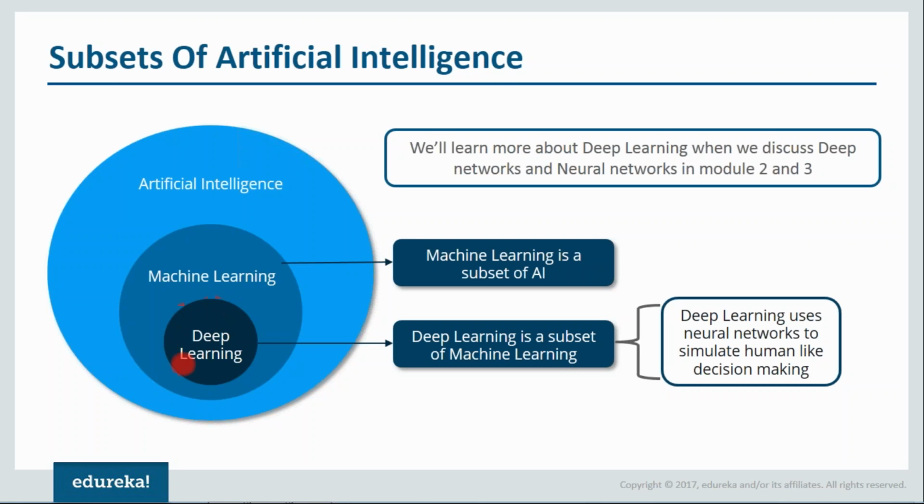Now, in order to understand deep learning, we need to first look at machine learning and what were the various limitations of machine learning that led to the evolution of deep learning. How does that sound, guys? All right, fine. So I can see a lot of people agreeing with me. All right, cool. So we'll move forward and understand what exactly is machine learning.